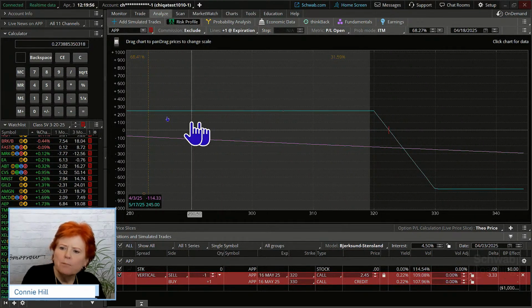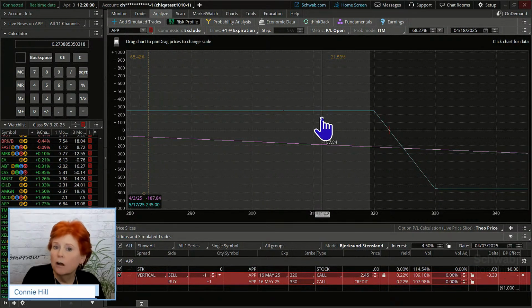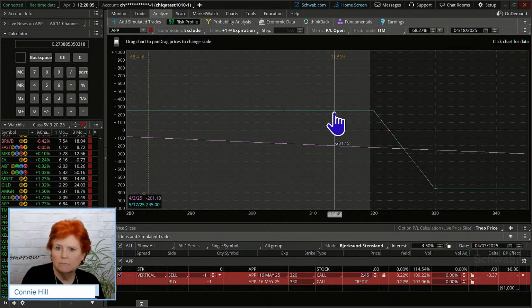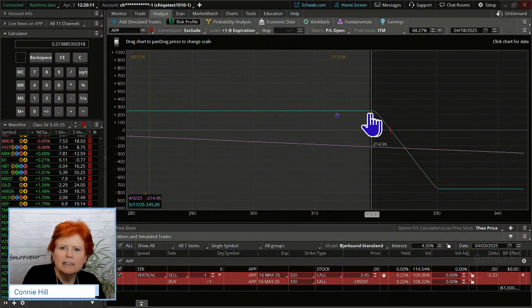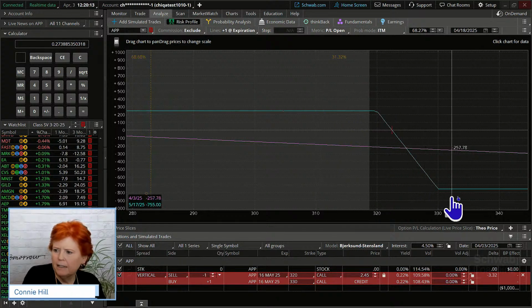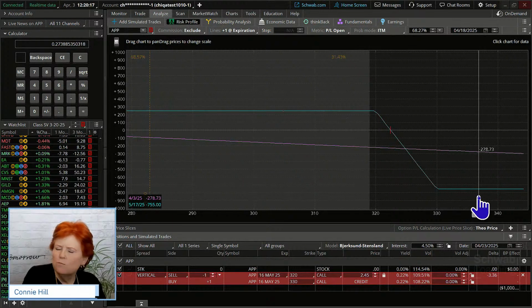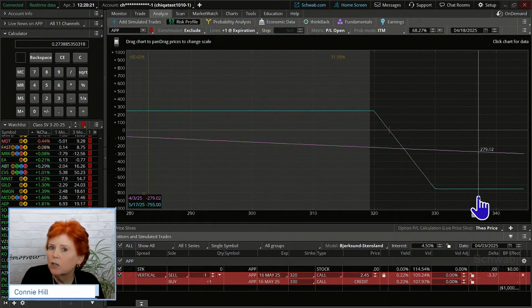profitability line. Up here at the top is our max theoretical gain, 245, and it's per contract series. It's not going to get better than that. That is fixed. We go into the trade knowing that. This line down here basically slopes from our max gain down here to our max loss. We will not lose any more than 755. That's it. It's risk defined. We know exactly what that's going to be.